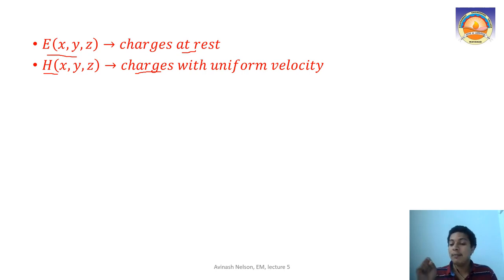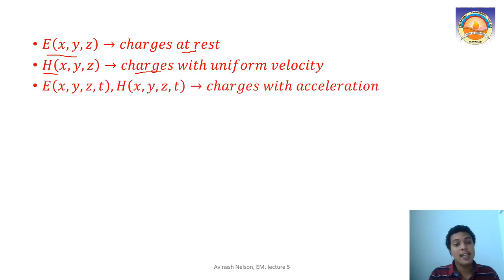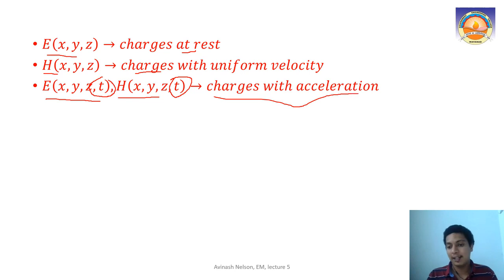That is what we mean by steady current flow, right? It is moving with a uniform velocity. When we are talking about the time varying field, what we mean is that our electric field as well as magnetic field, which already vary with respect to space, are also varying with respect to time. When one or both are varying with respect to time, then we say it is a time varying field. Under such conditions, your charge will be accelerated. Understood? So that is about time varying field.